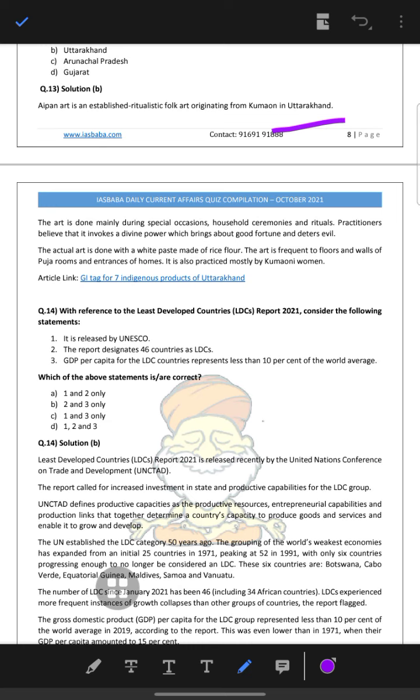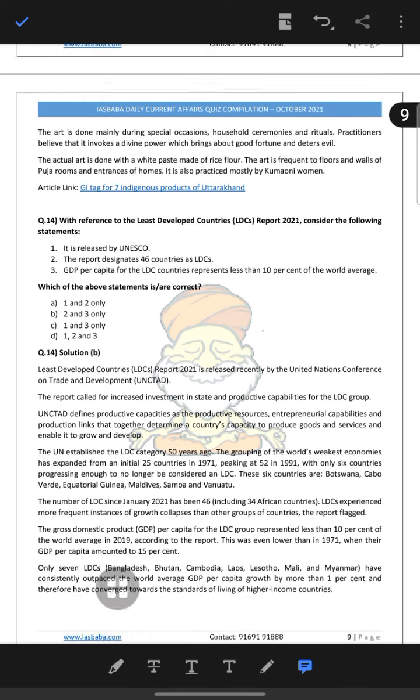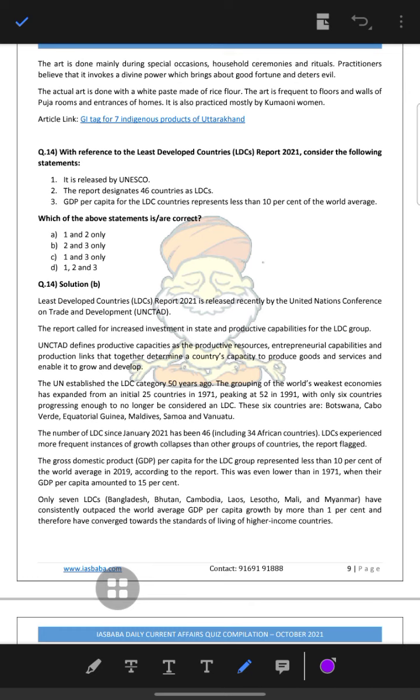So only B is the answer. It's developed by the UNCTAD. So we can say that the Least Developed Countries Report was released recently by the United Nations Conference on Trade and Development. The report called for increased investment in productive capabilities, and UNCTAD defined productive capacity as the productive resources, entrepreneurship and production links that together determine a country's capacity to produce goods and services and enable it to grow and develop.